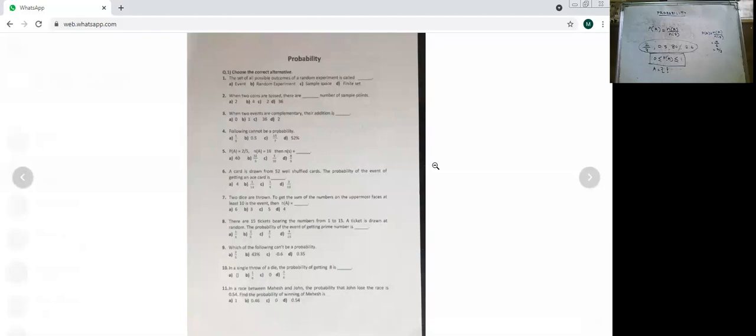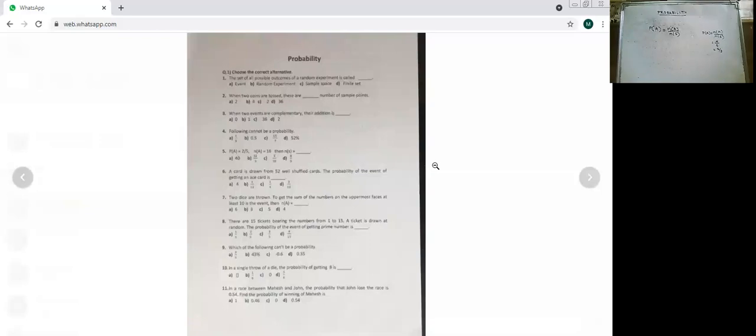Beyond 1, you cannot have any probability. Keep this in mind and you may note it down. Probability of any event lies between 0 and 1, equal to 0 and 1 will do. It cannot be negative also. Please note it down. So we'll move further.